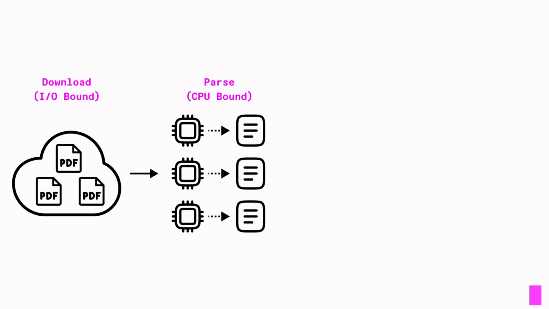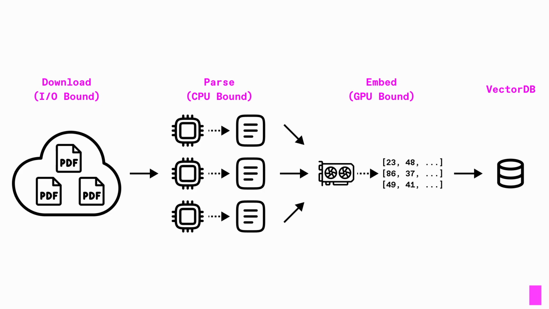We've been working on a major upgrade to Daft's distributed execution, and today we're excited to introduce Flotilla, a redesign that makes multimodal data pipelines scale effortlessly. Imagine you're tasked with ingesting PDFs for a search application. Each one needs to be downloaded, parsed, embedded, and stored in a vector database.